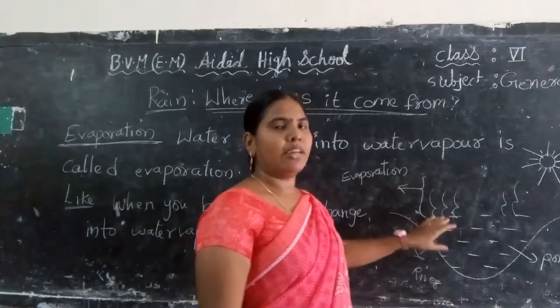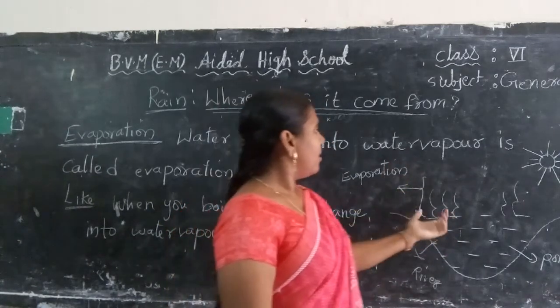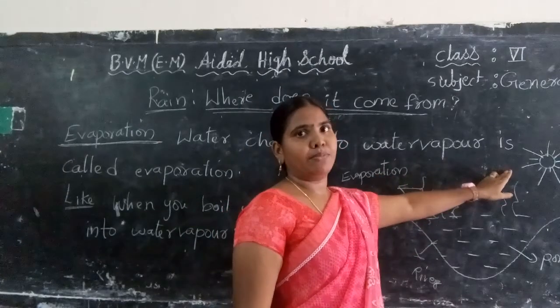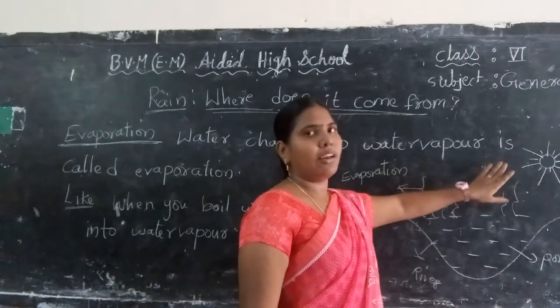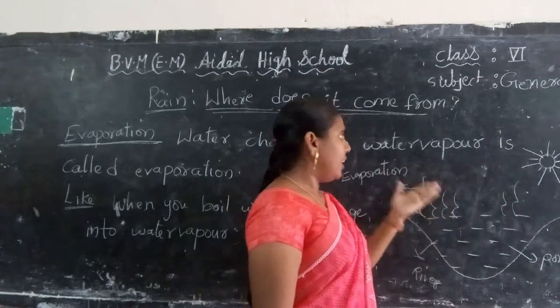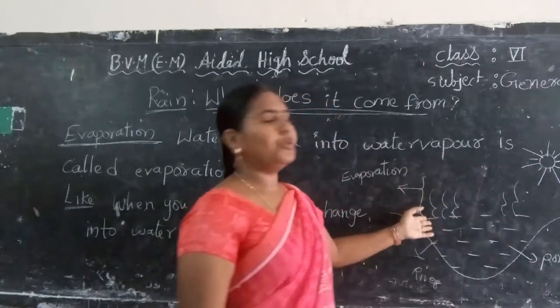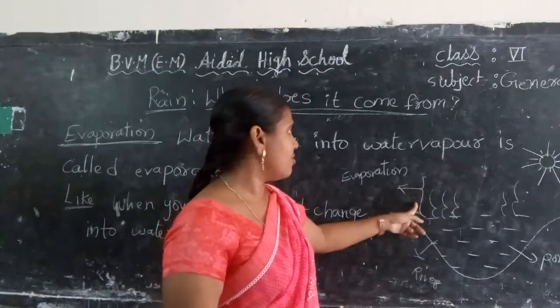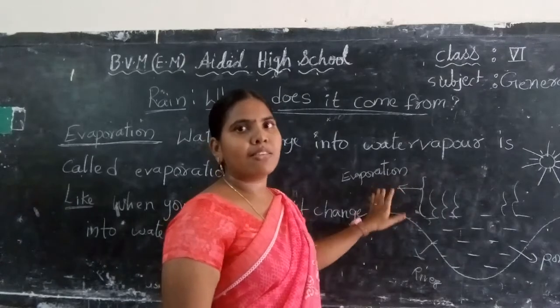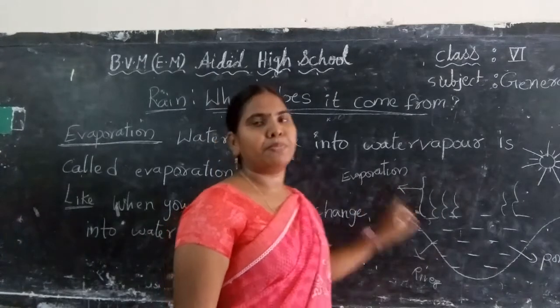The water changes into water vapor due to sunlight. The sun gives us light and heat, so that water heats and changes into water vapor. This is also called evaporation. So this is the natural process. This is a continuous process.